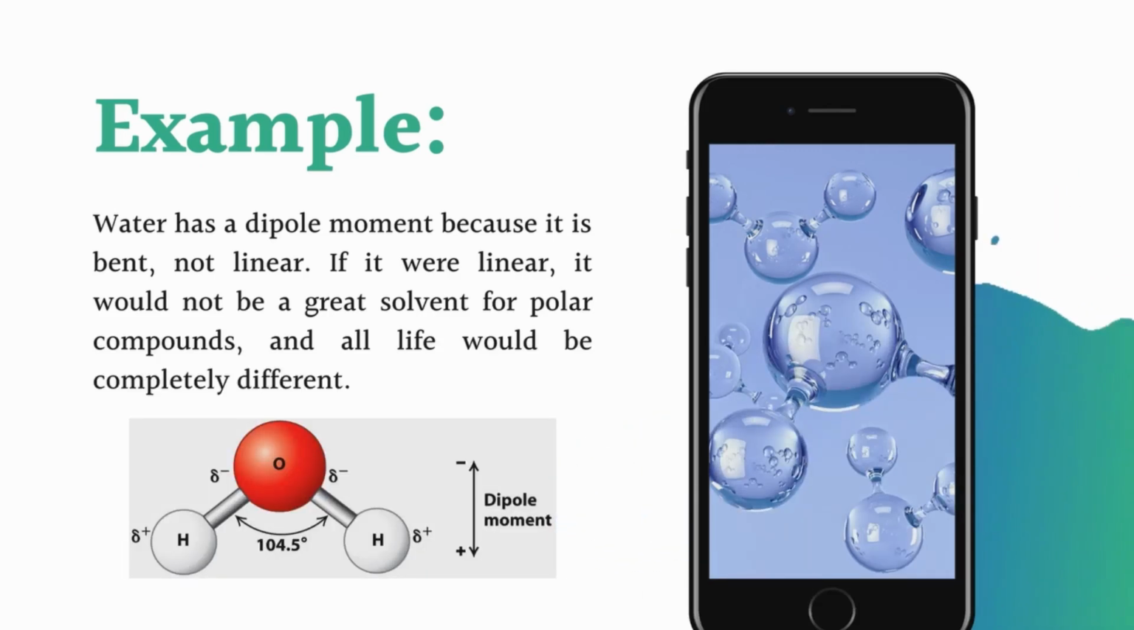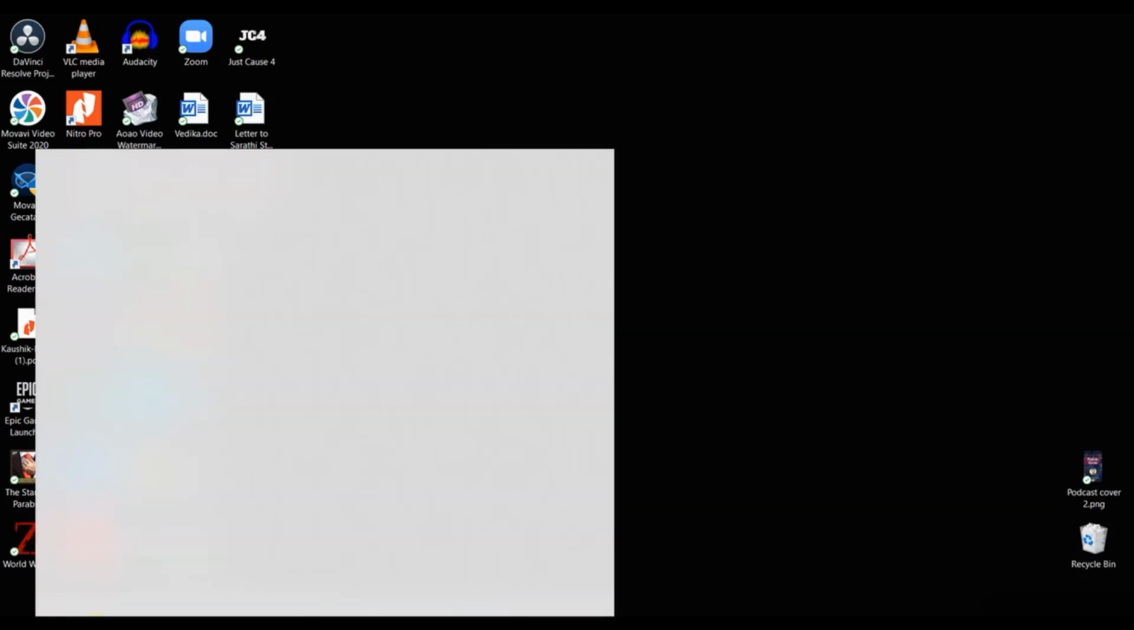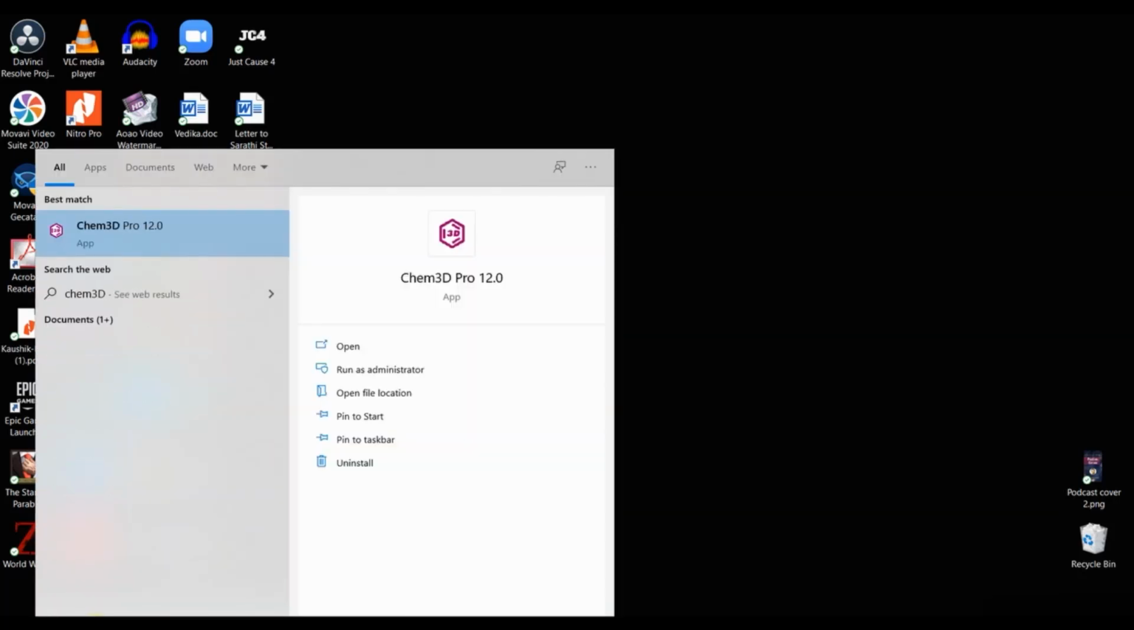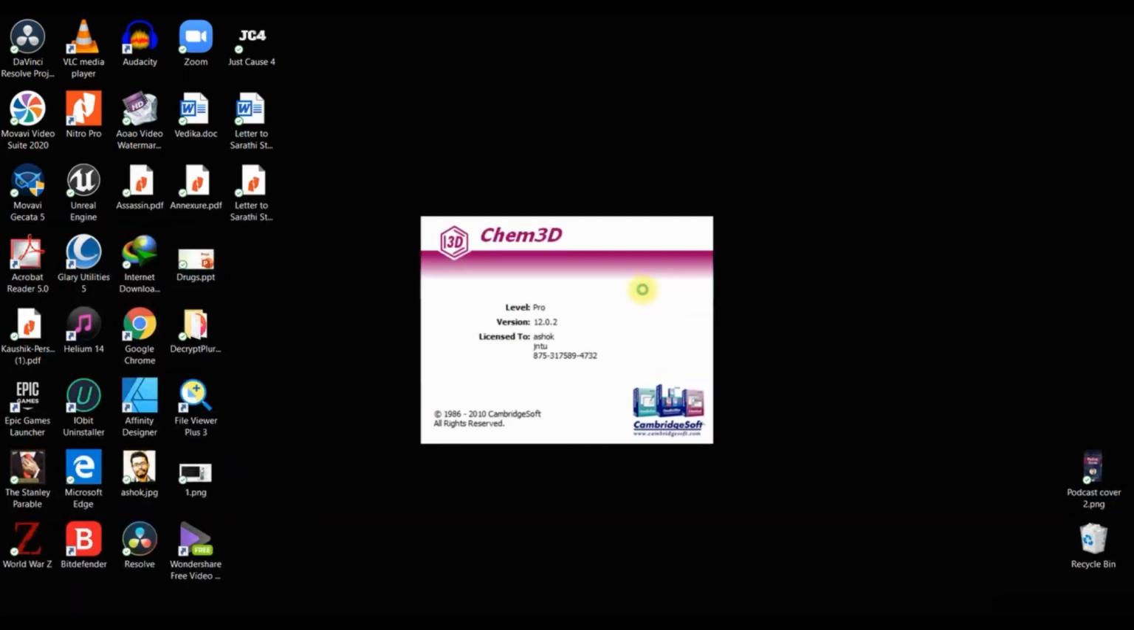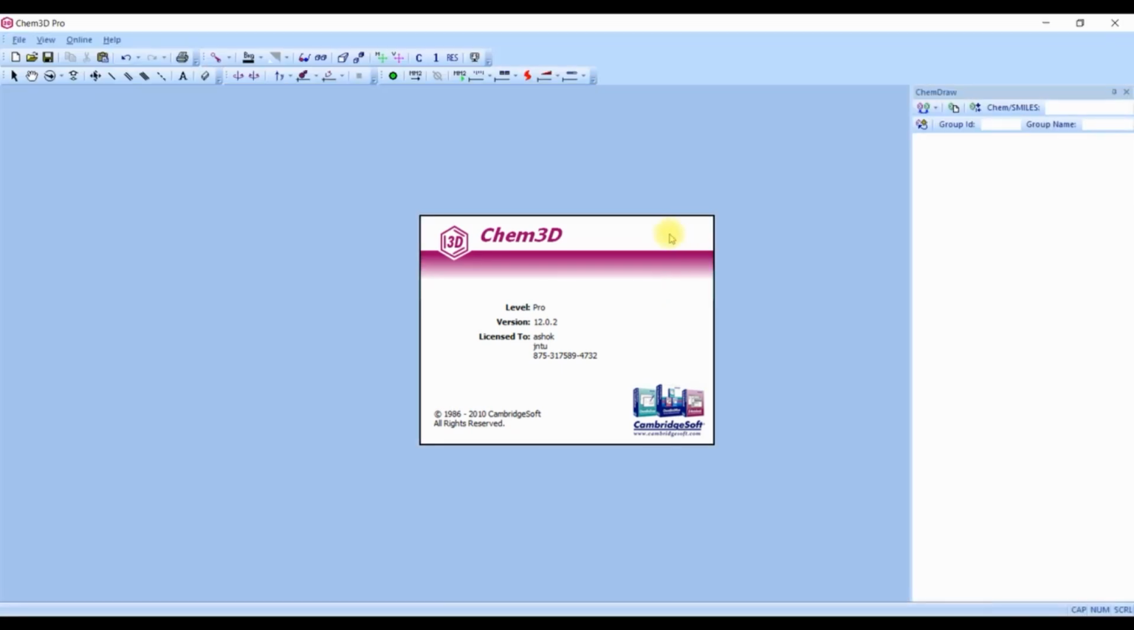So how does three-dimensionality show in a molecule? For example, let's look at the 3D structure of water. I'm going to demonstrate how the three-dimensional structure of an organic molecule looks. Here I'm using Chem3D software. Let us open Chem3D Pro from my computer, and first try the 3D structure of water.